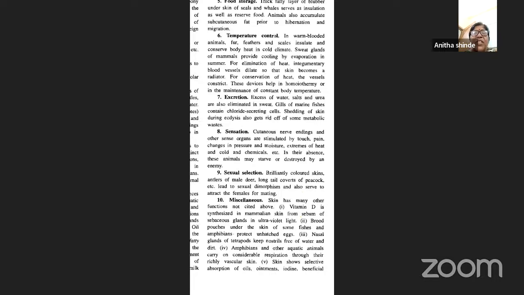So the nerve endings and other sense organs present in the integument get stimulated on touch, on pain, or whenever you come across any change in pressure, moisture, heat or cold, as well as chemicals. So you feel a sensation, and in that way you can try to protect your body. If these are absent, then the animals will get destroyed.